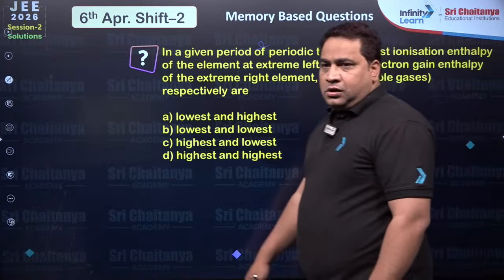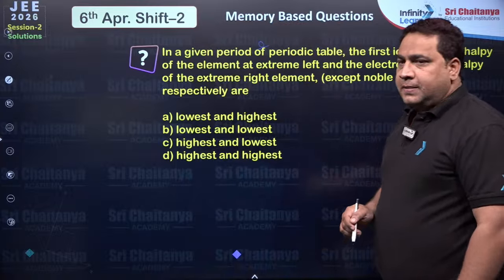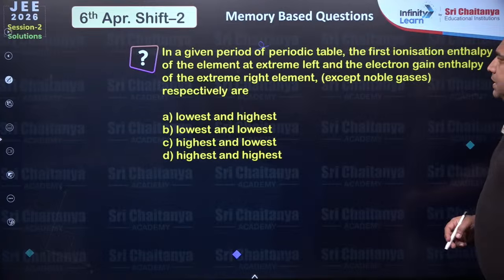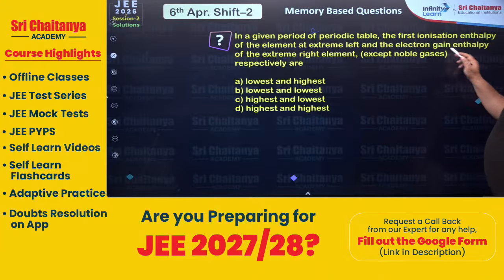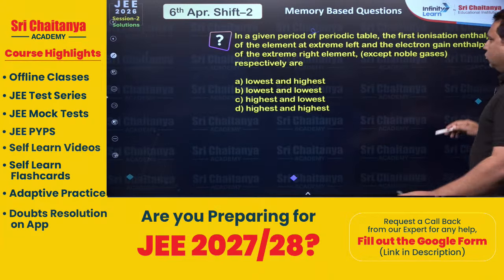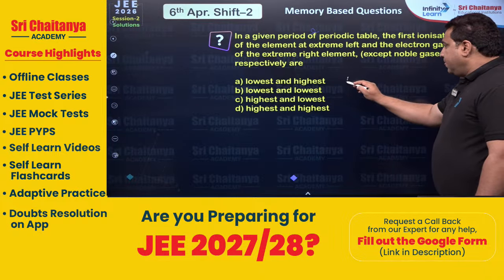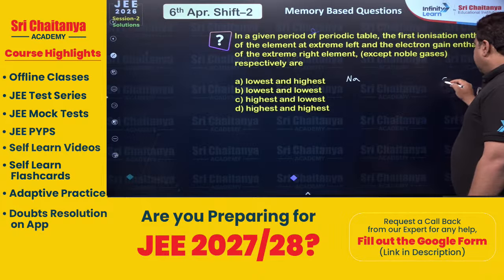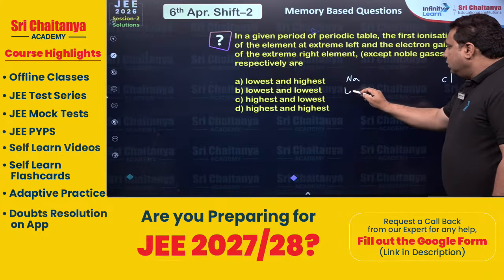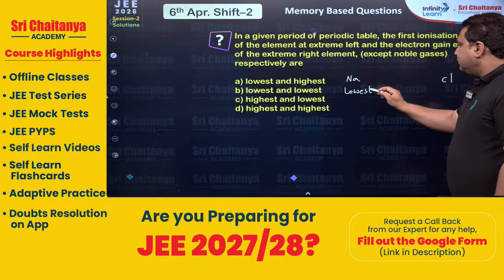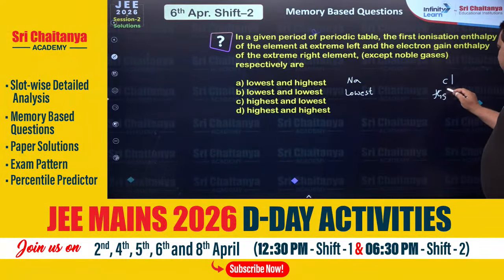Now, in chemistry, the first question, based upon the memory of the students: in a given period of the periodic table, the first ionization enthalpy of an element at extreme left and electron gain enthalpy at extreme right, except noble gases, respectively are. So dear students, extreme left, if you for example take sodium here, and extreme right if you take in the same line chlorine, the first ionization enthalpy will be lowest for it, and electron gain enthalpy for extreme right will be highest. Am I right?